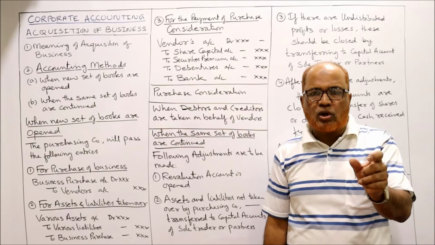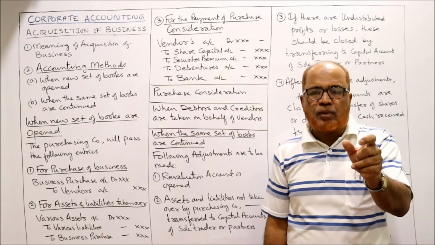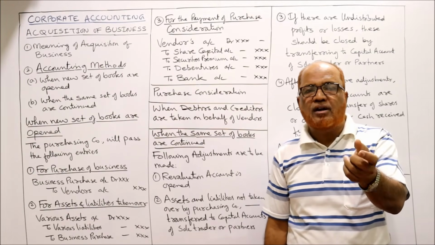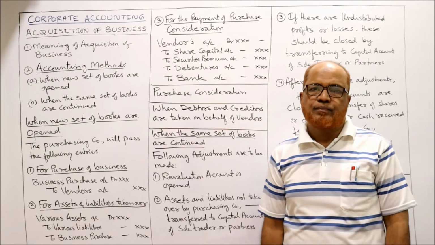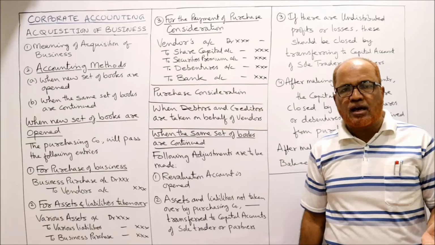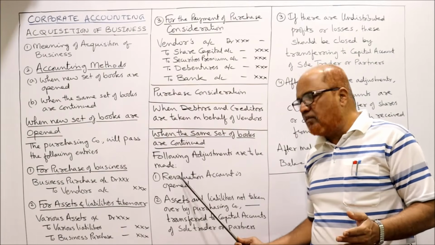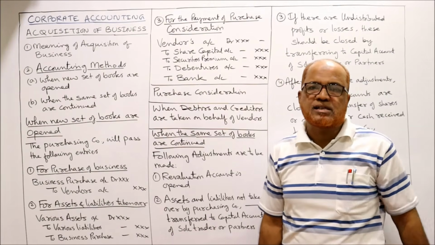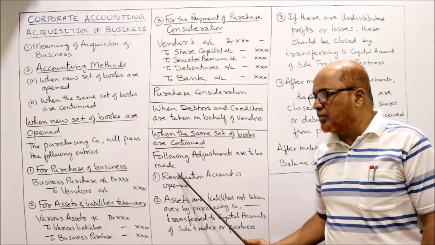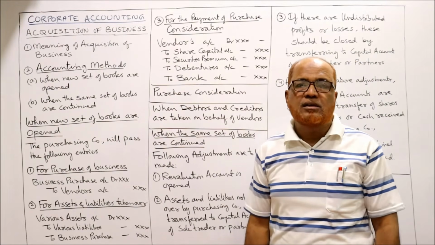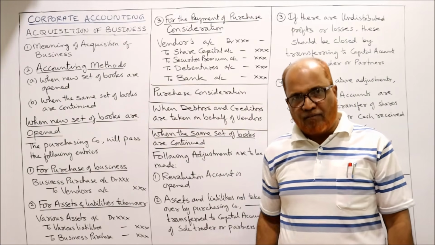Now whatever the profit or loss on revaluation is, that profit or loss will be transferred to the partners' capital accounts or the sole trader's capital account. If the vendor is a sole trader, whatever profit or loss on revaluation will be transferred to the sole trader's capital account. Or if there are partners, then the profit or loss will be distributed among the partners in the profit sharing ratio. That is the first adjustment.